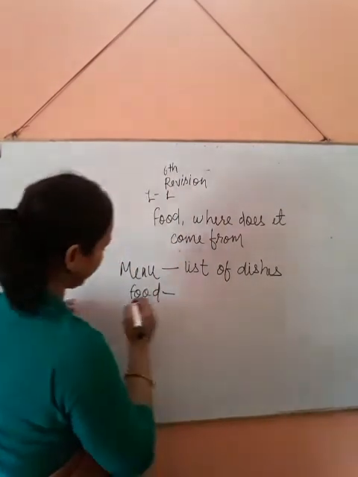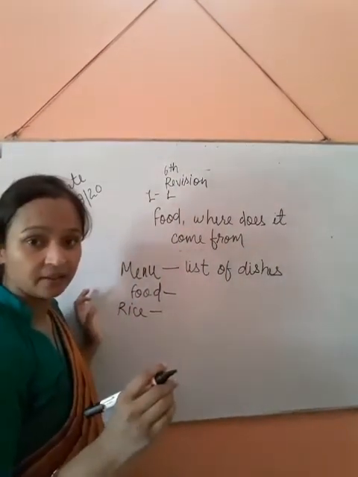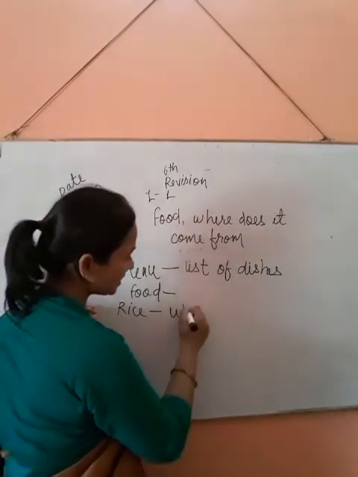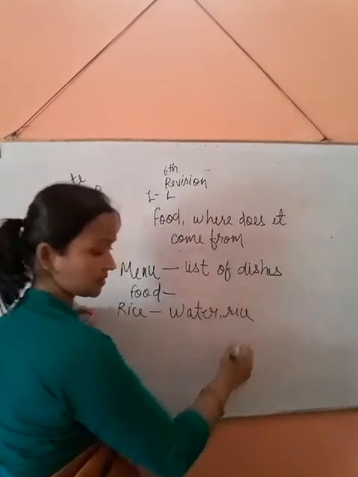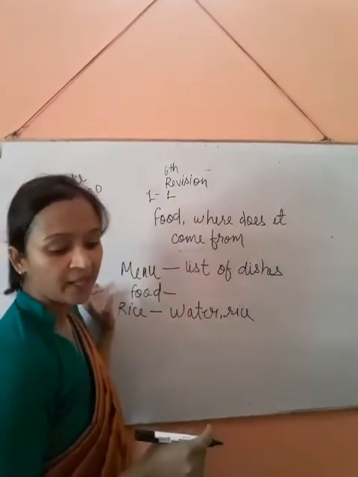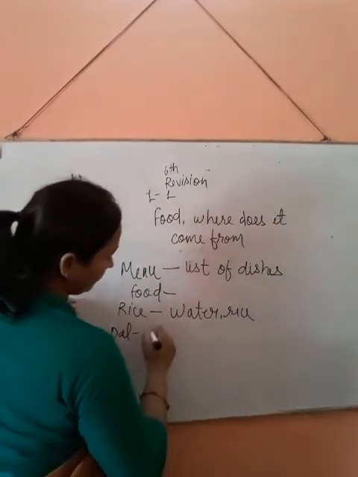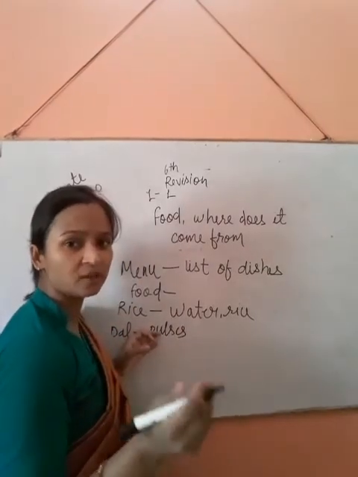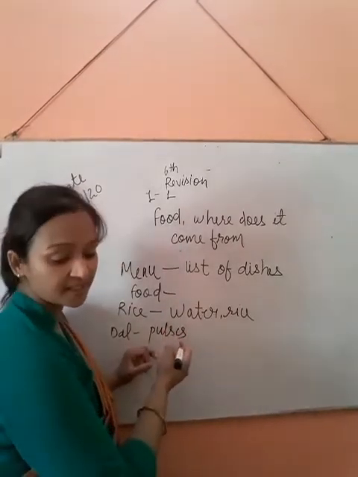Rice. For making rice we need water and rice, raw rice. And then dal: pulses, any kind of pulses, moong, arhar, urad, different types of pulses are there.